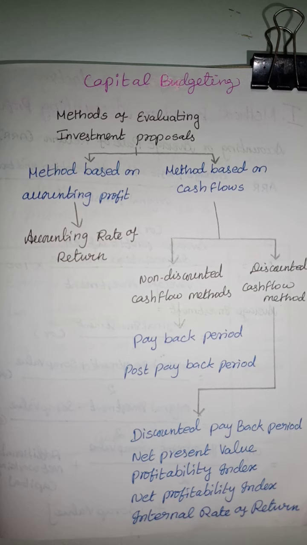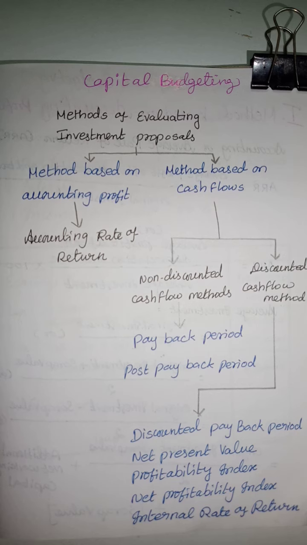This picture shows the methods of evaluating investment proposals. Methods of evaluating capital budgets are based on these two types: methods based on accounting profit and methods based on cash flows. Methods based on accounting profits is the accounting rate of return. Methods based on cash flows are given as non-discounted cash flow methods and discounted cash flow methods. Non-discounted cash flow methods are payback period and post payback period.